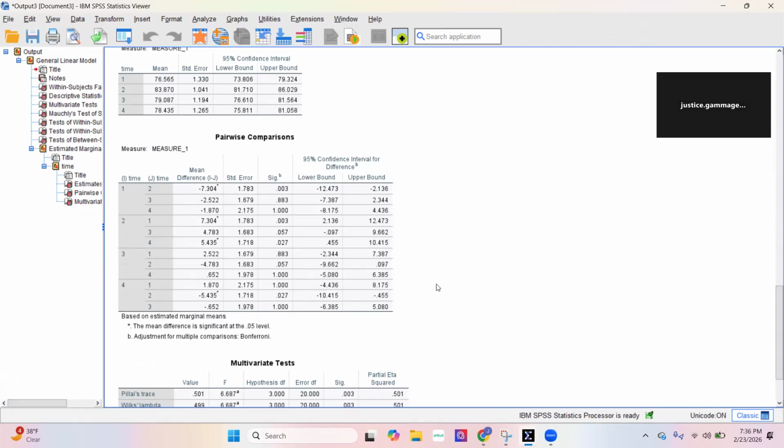A repeated measures ANOVA was conducted here to examine the effects of chocolate consumption on attitude over time. Mauchly's test indicated that the assumption of sphericity was met because W equals 0.860, P equals 0.683. There was a significant effect of time on attitude, where F was 5.68, P was 0.002, partial eta squared was 0.205. Pairwise comparisons revealed that attitude significantly increased from pre-test to 5 minutes after chocolate consumption and significantly decreased from 5 minutes to 4 hours.